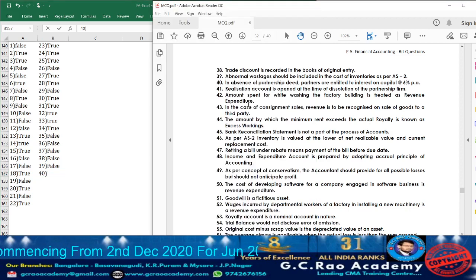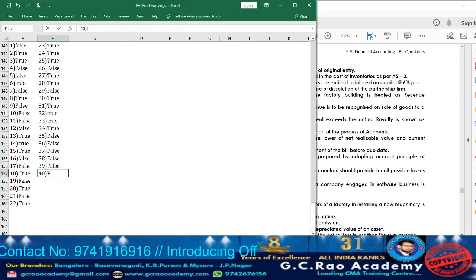Now moving on to statement 40. What are they telling? In absence of partnership deed, partners are entitled to interest on capital at 6% per annum. The statement is true. If the partnership deed is not there, usually interest on capital, how much will be fixed? 6% per annum. So accordingly the statement is true here.